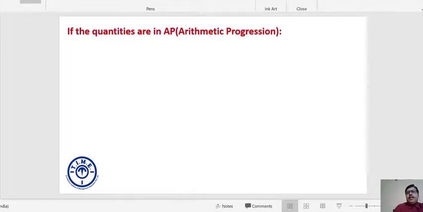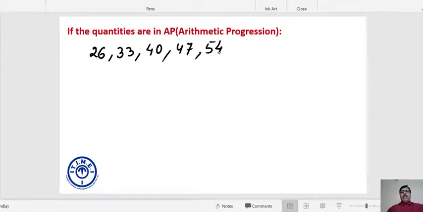Let's say we have 5 elements and the magnitudes of the elements are 26, 33, 40, 47 and 54. So basically we have 5 elements and their corresponding values are 26, 33, 40, 47 and 54. My question is, what is the average of these 5 numbers?